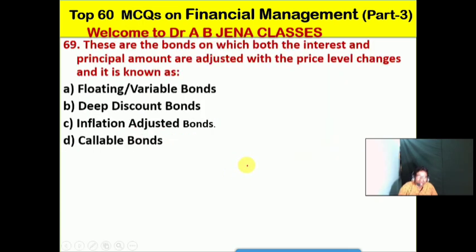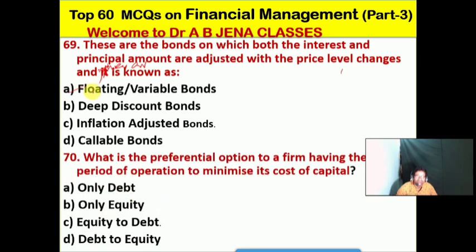So next one, we will see. These are the bonds on which both the interest and principal amount are adjusted with the price level changes or as per the inflation. These bonds are known as what? A, floating or variable bonds.